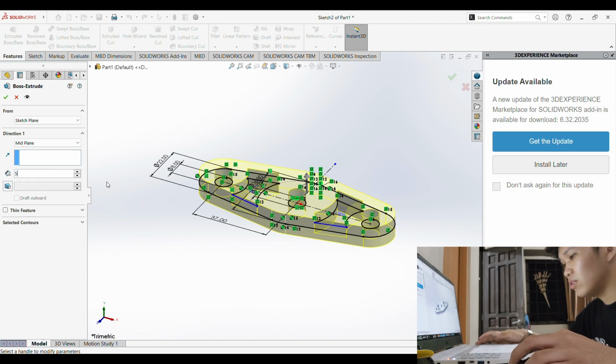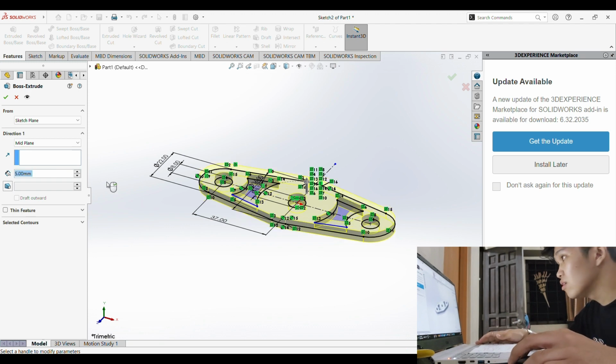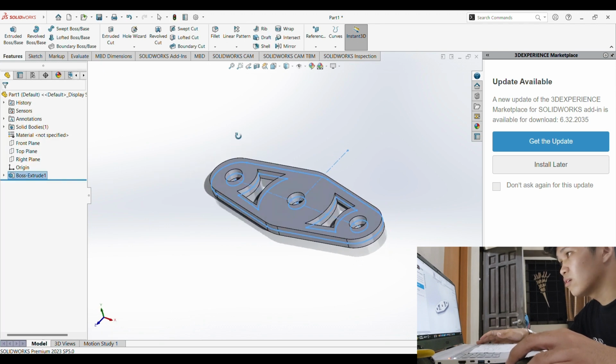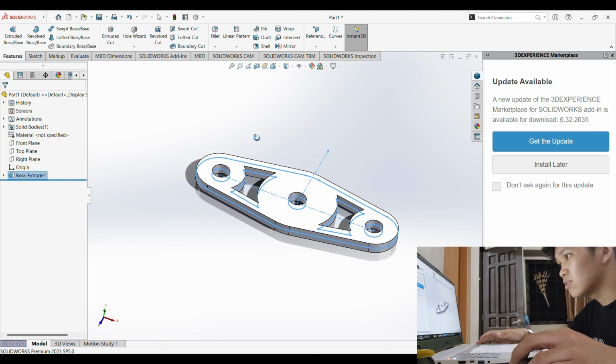And we will also need to chamfer these two circles here. Then we will chamfer it, then select also this.